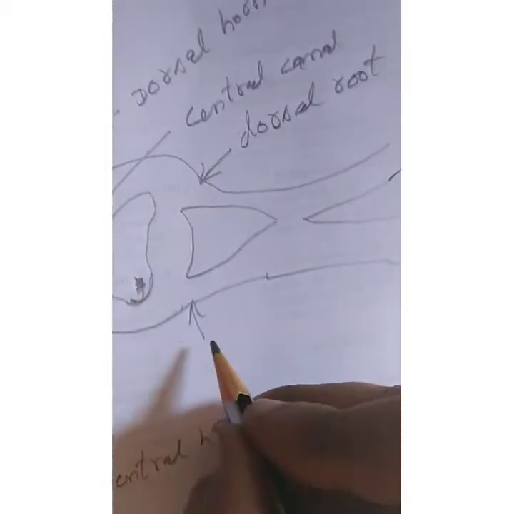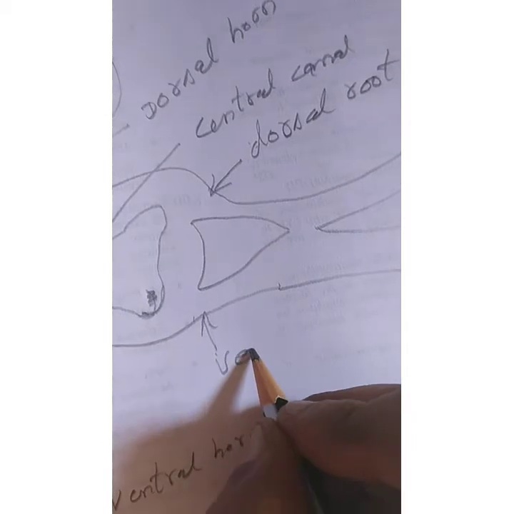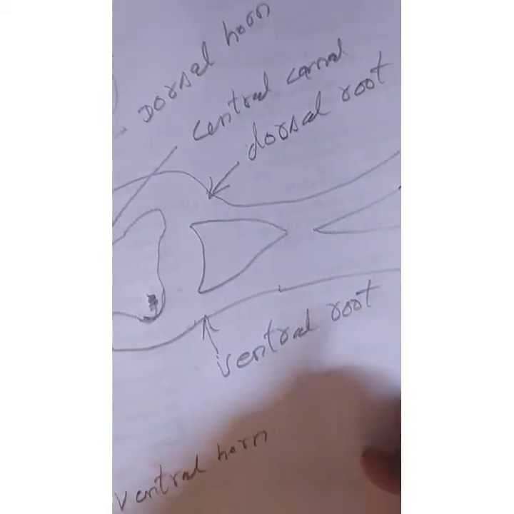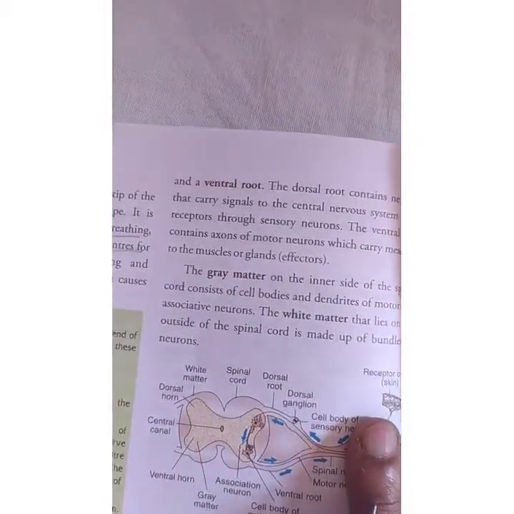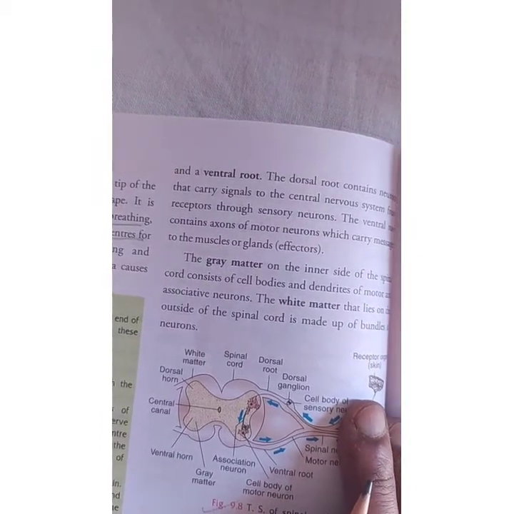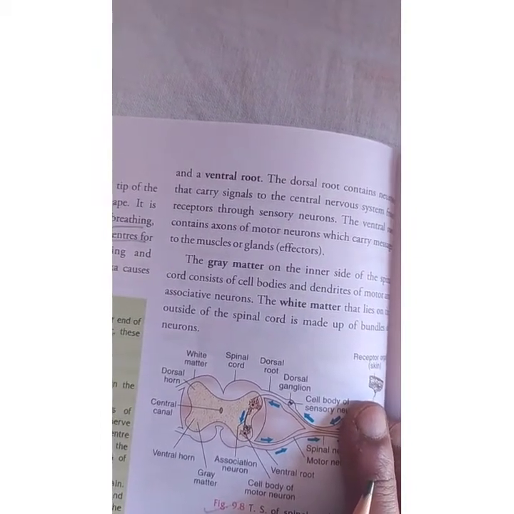And what is this one? This one is known as ventral root, V-E-N-T-R-A-L, ventral root. Alright. So dorsal root, ventral root. Now the dorsal root contains neurons that carry the signals to the central nervous system from receptors through sensory neurons.